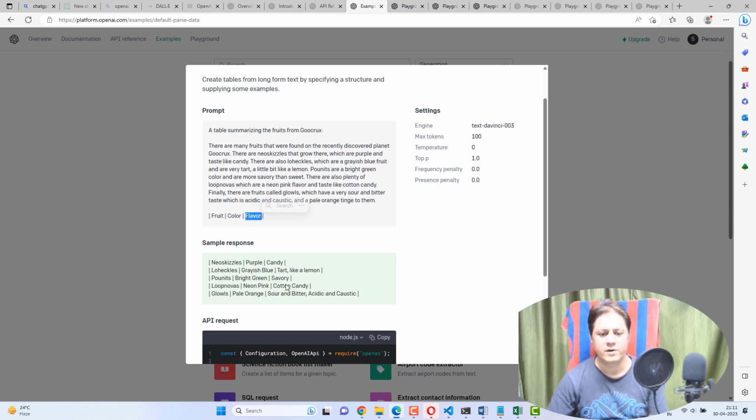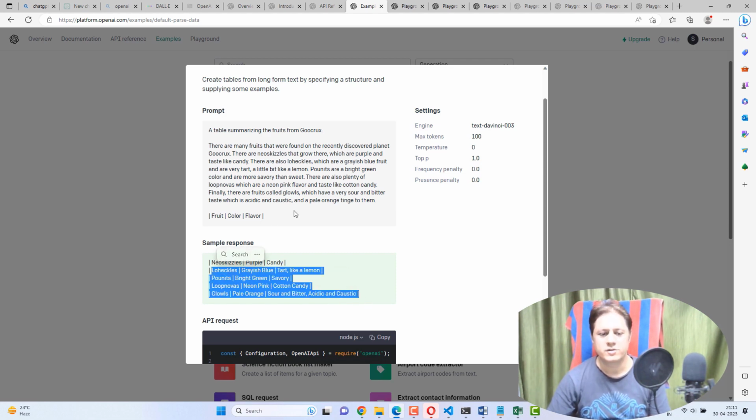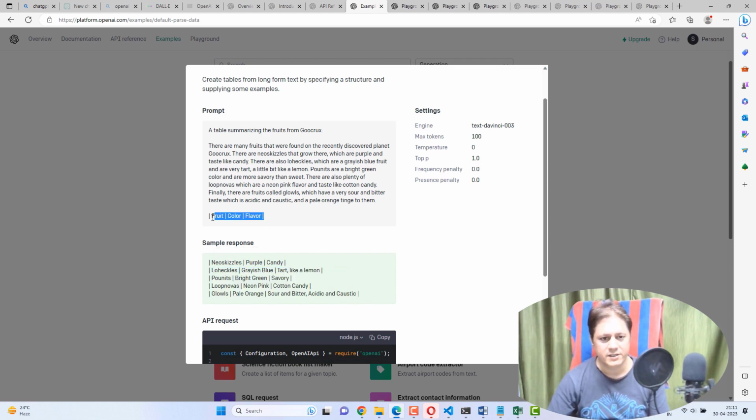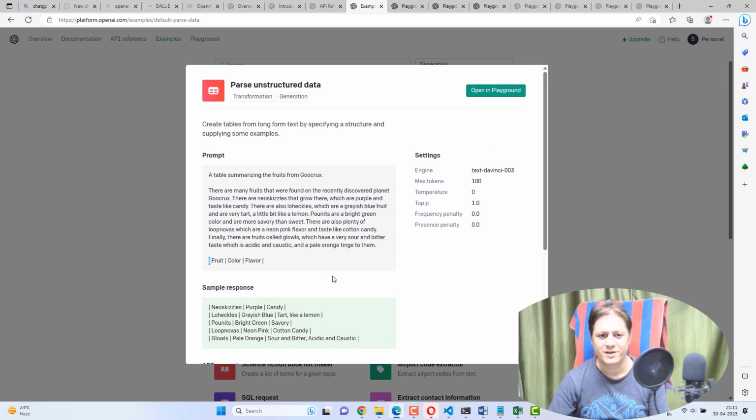So candy flavors, savory, cotton candy, whatever, acidic and caustic. So it will extract and create in this format. You are asking for a pipe separator, and it will respond in the same manner. Okay, so this is parsing unstructured data.